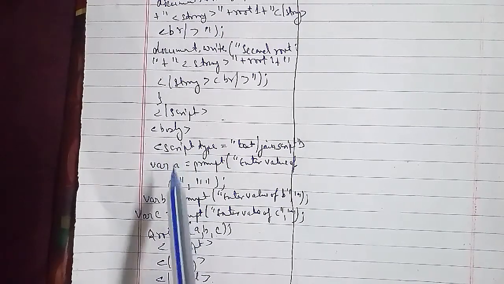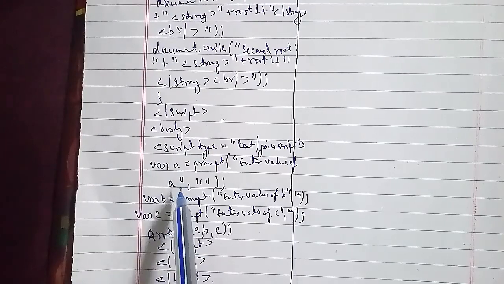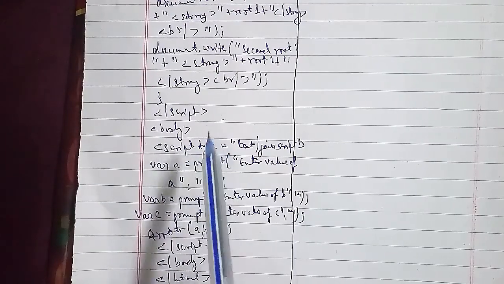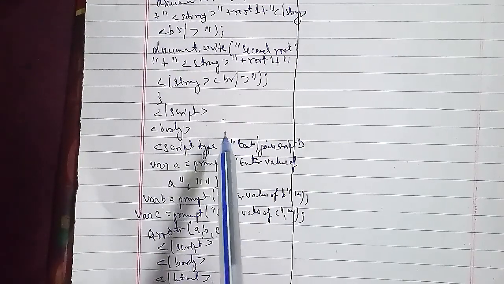Let's go ahead with another program: write a JavaScript to display the current date and time, then display the current date, month, year and time separately. So we're going to discuss that.